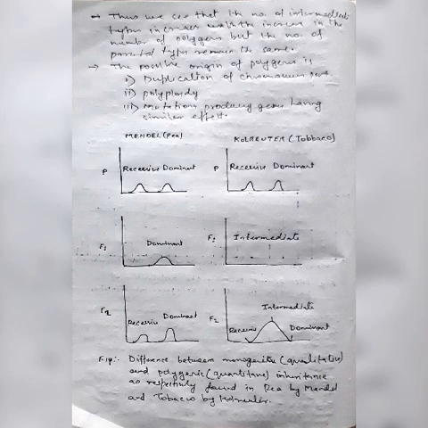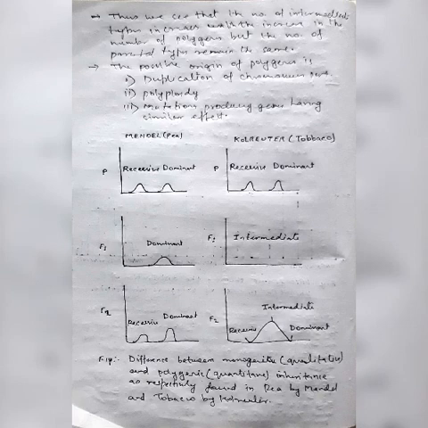Thus we see that the number of phenotypes and intermediate types increases with the increase in the number of polygenes, but the number of parental types remains the same. Now you can understand with the help of the histogram. The possible origin of polygenes is duplication of chromosome parts, polyploidy, and mutations producing genes having similar effect.